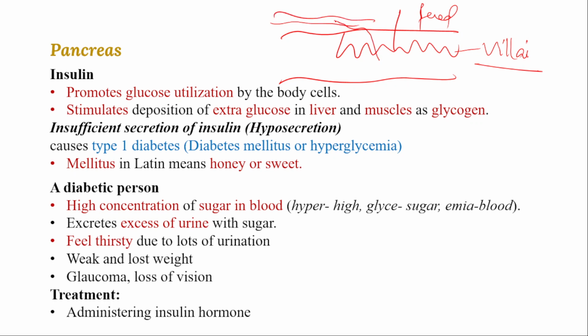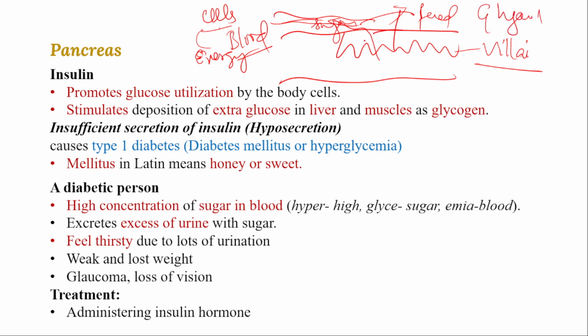Whenever the villus absorbs, the food will circulate in the blood, and the blood will take it to different cells, and the cells utilize and consume that sugar and produce energy, right? Excess sugar will be converted by the influence of insulin into glycogen and stored in the liver. If insulin is not properly secreted, the cells are not activated to utilize the sugar, and also the extra glucose will not be converted into glycogen. Because of that, more sugar will be deposited in the blood.